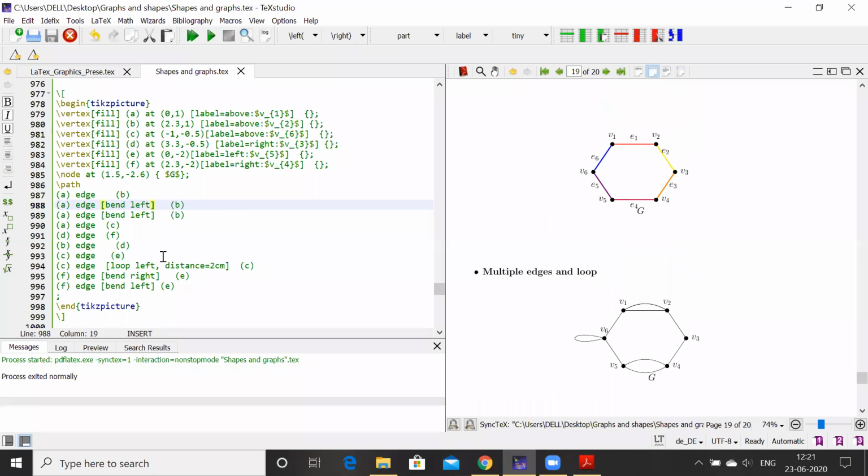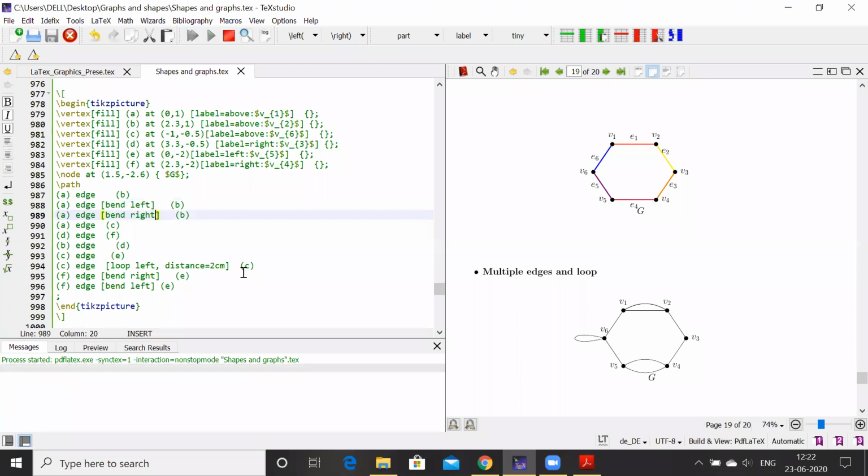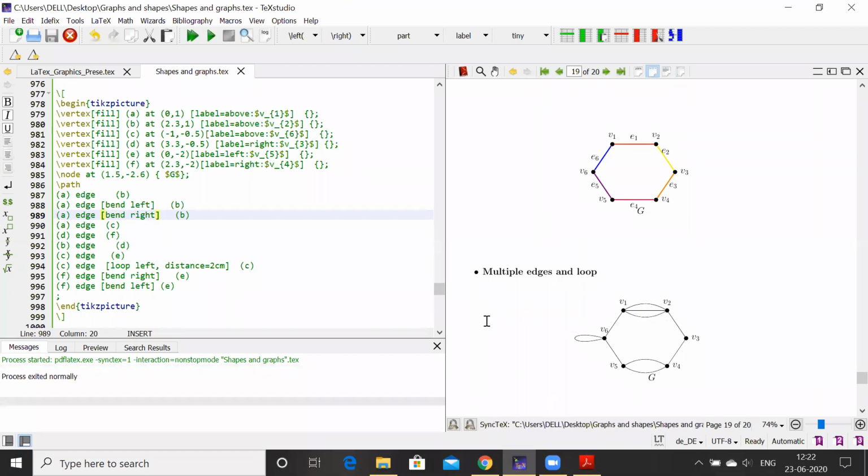See, because A to B already I have written a bend left, and that edge is already there, so it is overlapping with that edge, and that's why we're not getting the other edge here. So that's why I'll keep here bend right, and we'll get that parallel edge. Yes, so look here, we are getting this parallel edge.